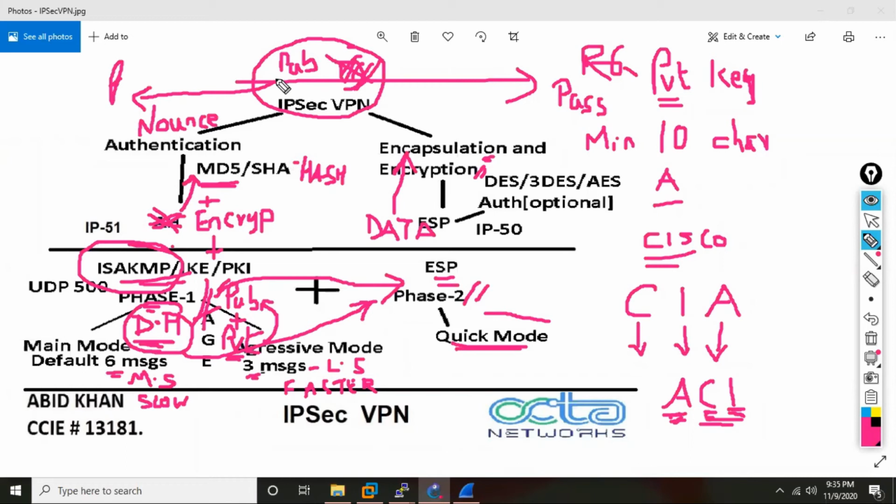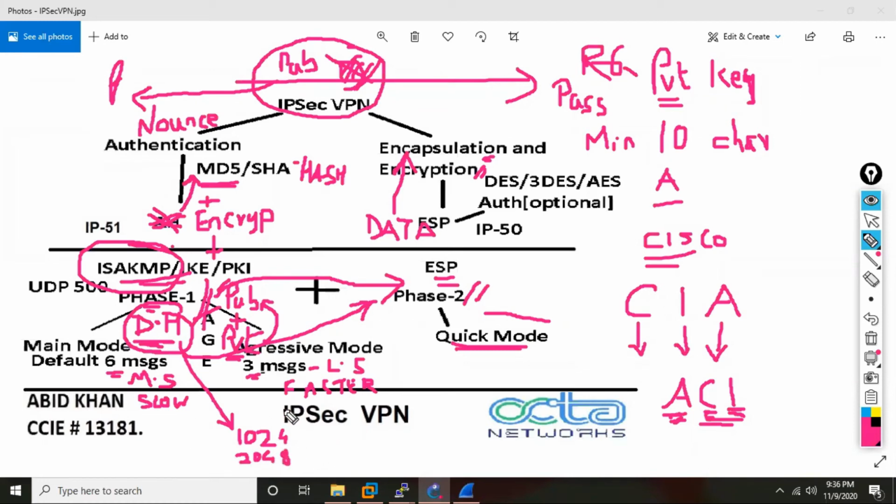It's not required for you guys to go that deep. Just understand that Diffie-Hellman is basically generating a key pair, public key and private key, and it is very secure because for this Diffie-Hellman key, you can set up how strong you want. It can be 1024 bit long, it can be 2048. Just imagine 2048 bit, like that.